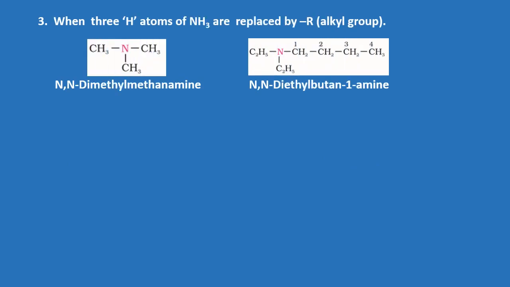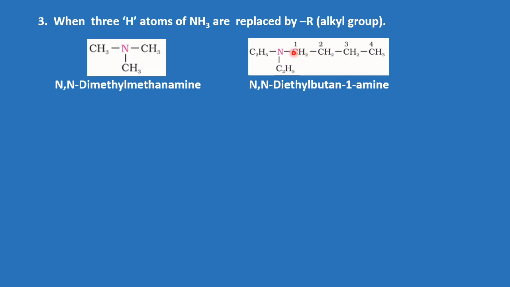In case 3 hydrogen atoms of ammonia are replaced by alkyl groups, then we term it an N-alkyl alkanamine. I repeat, we term it an N-alkyl alkanamine. Now here you can see we have the tertiary amine where all the hydrogen atoms of ammonia are replaced by alkyl groups, and here we have similar alkyl groups. So N,N-dimethyl methanamine. Similarly, here we have 2 similar alkyl groups and 1 different alkyl group.